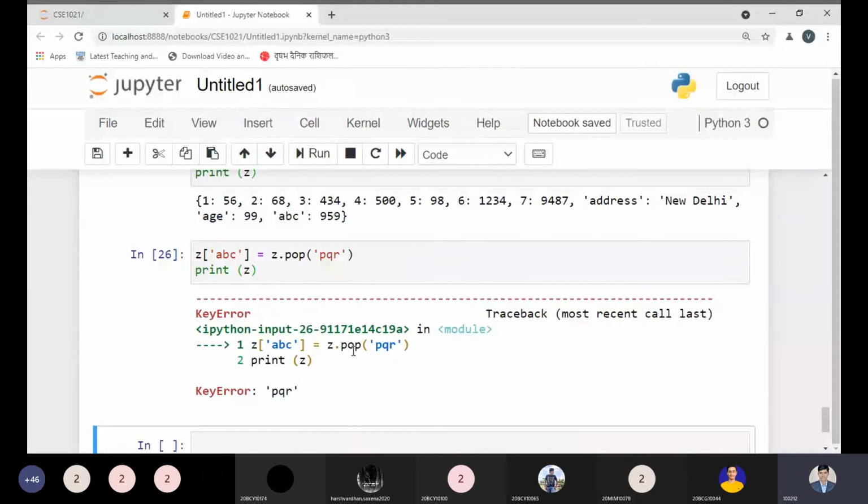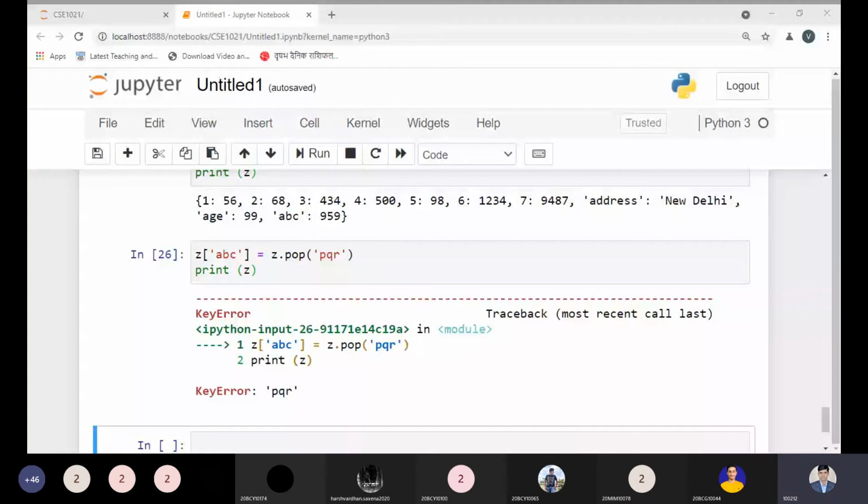I'm just trying another method to update this one. So it is not being updated by using the pop method. So changing the key of the dictionary is not updating by this key case, but it would also be possible to update. Truly speaking, in Python we can also update such a thing by a simple concept. It is also possible to update. There is no issue. It is possible to update.